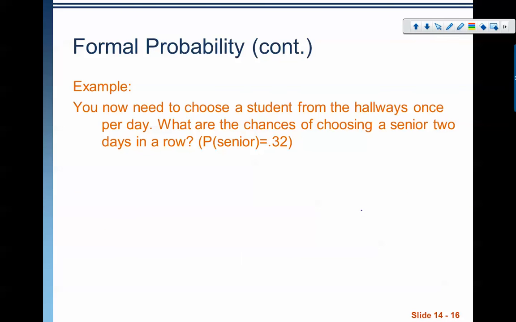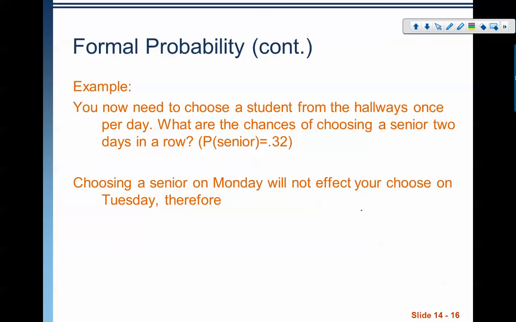Let's continue. You now need to choose a student from the hallways once per day. What are the chances of choosing a senior 2 days in a row? So we've got to think. Are these disjoint events? Are these independent events? Well, if I choose a senior on Monday, it's not going to affect whether or not I choose a senior on Tuesday.